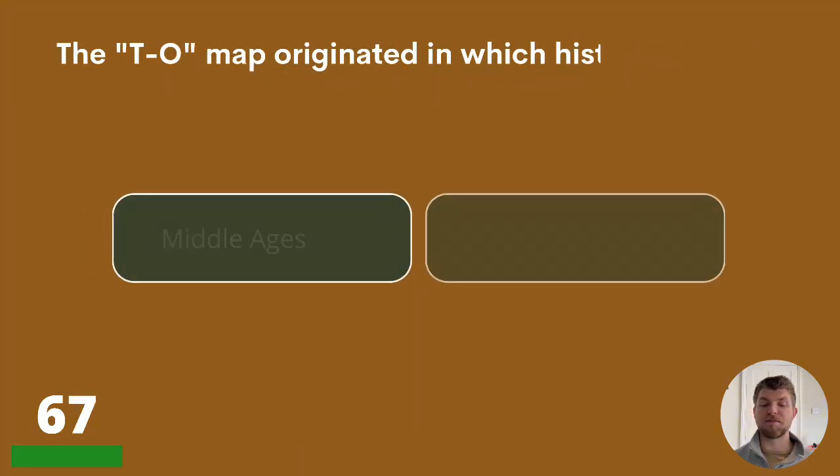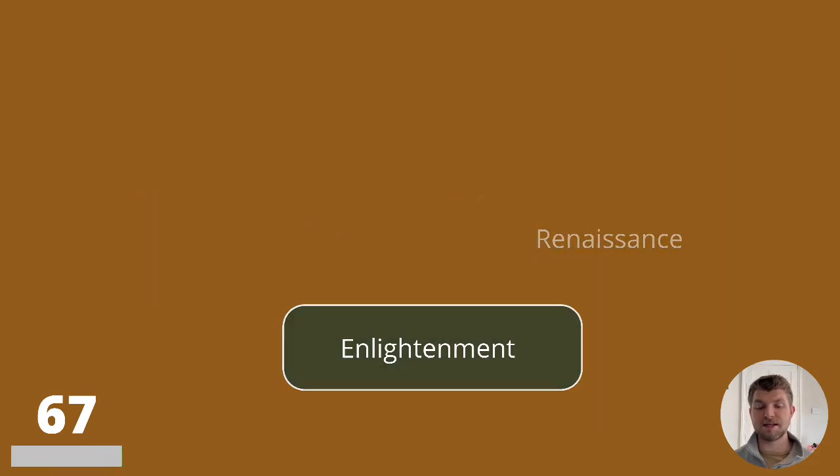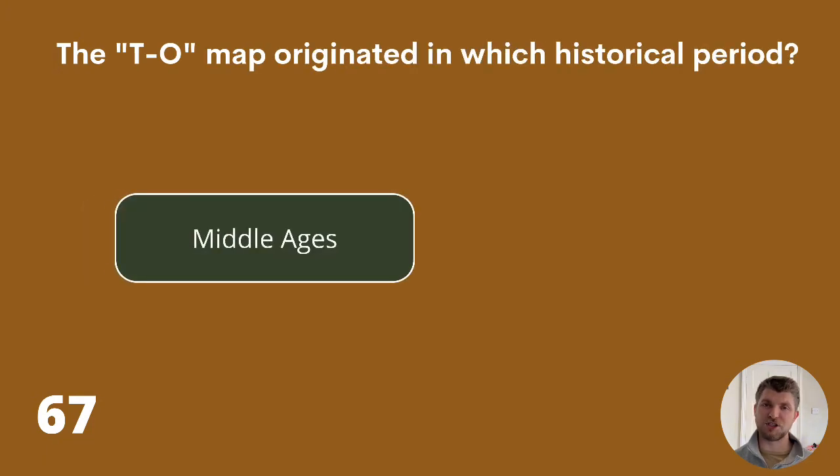Question 67. The TO map originated in which historical period? Middle Ages, Renaissance, or Enlightenment? The TO map originated in the Middle Ages. The answer is Middle Ages.